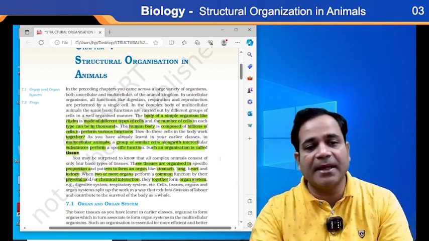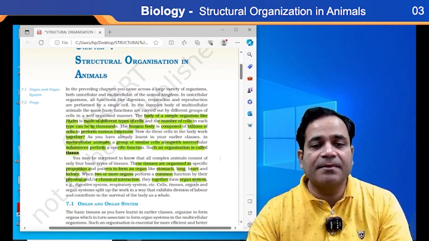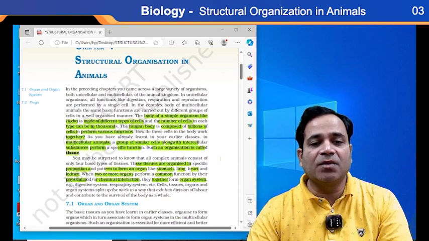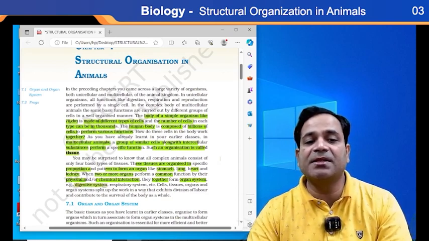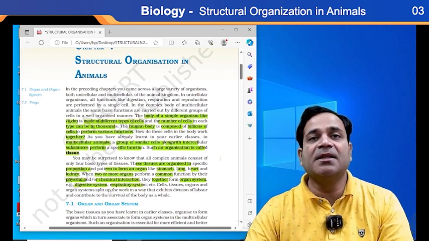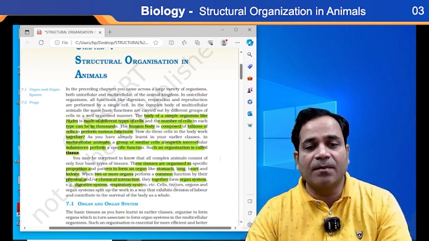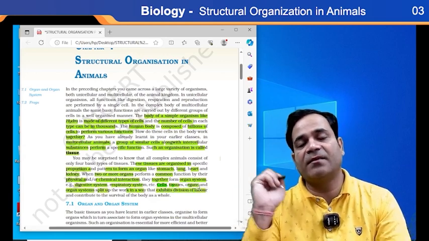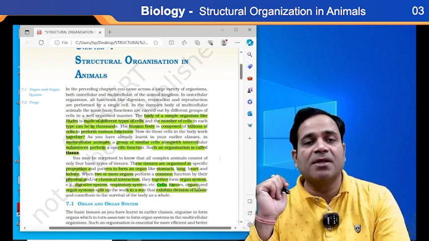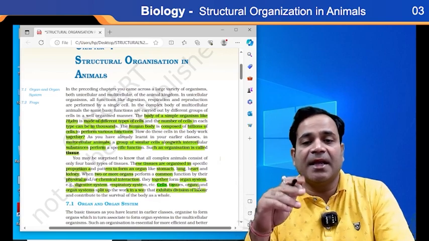Biosphere, my dear. Clear? So after this, organ systems unite together to form what? Organisms. But what are the organ systems here? Here the digestive system, respiratory system, circulatory system. Yes or no? Cell, group of cells form tissue, then organ, and then what? Organ system. And this has split up the work in a way that exhibits division of labor. What am I saying? Division of labor. So division of labor means what?